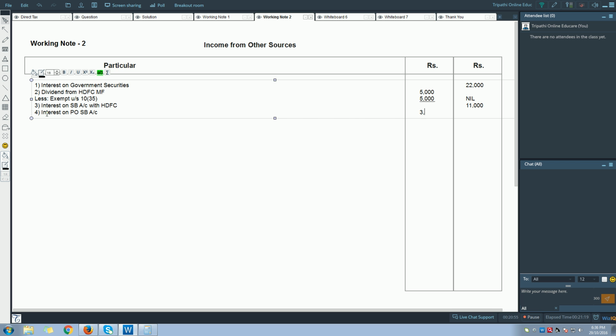So let us record interest on post office saving bank account. This is fully exempt, so this amount we are going to take in the inner column, 3,500.